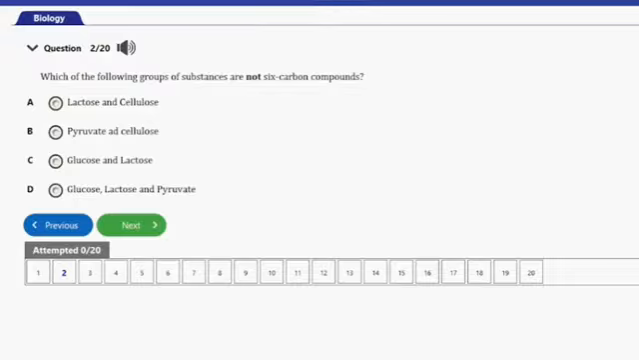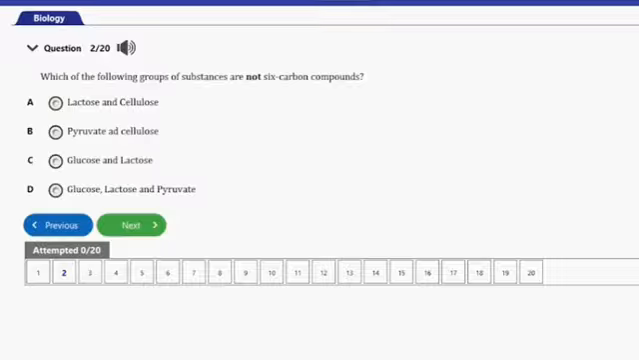Then glucose and lactose for the option C, they are 6-carbon compounds. Then for the option D, glucose, lactose, and pyruvate. Glucose is a 6-carbon compound. Lactose is also a 6-carbon compound, but pyruvate is a 3-carbon compound. So guys, for us to choose wisely here, we are going to choose option B, where we don't have any 6-carbon compound, and that's pyruvate and cellulose. Cellulose is a polymer of some 6-carbon compounds. Pyruvate is a 3-carbon compound. So none of them is specifically 6-carbon compounds, and as such, option B will be the answer to this question.